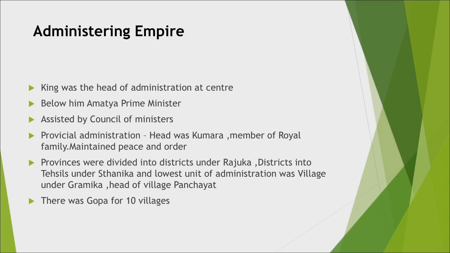The districts were further divided into tehsils under a sthanika, and the lowest unit of administration was village administration under a gramika, who was the head of the village panchayat. And there was a gopa who was the head for every 10 villages.